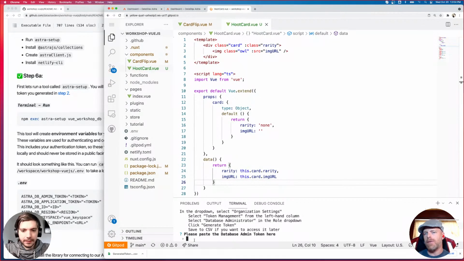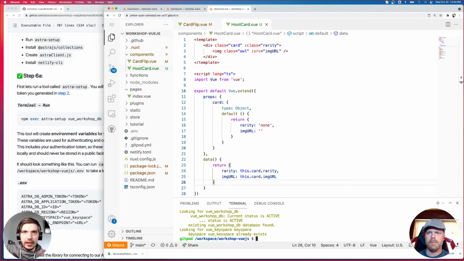But I will give them a command to do GP preview so they can do it that way. Okay, sounds good. That's interesting. It is. So I'm going to go ahead and paste that token in here. And it'll do its thing. It'll look for the database, look for the key space, and get everything set up.